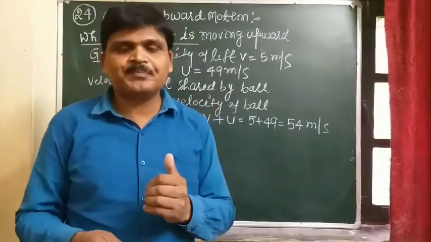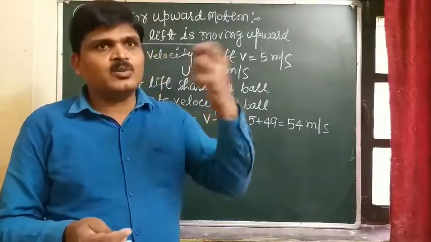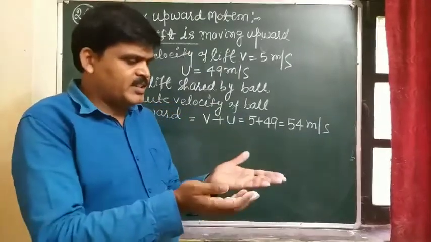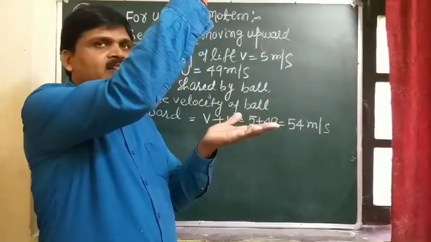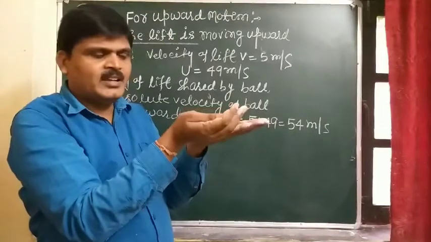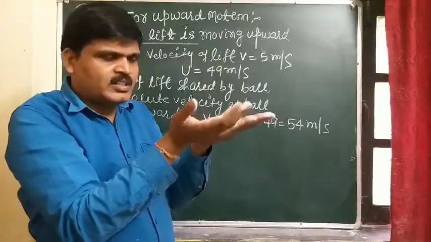And students, what is the time taken by the ball to return to the boy's hands once again? As the lift is moving upward and the ball is moving upward, initially when they start, both are at the same position.